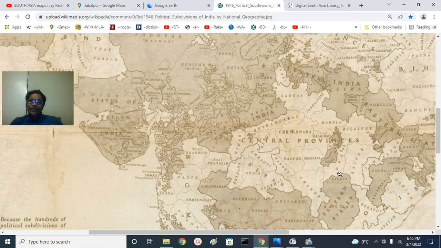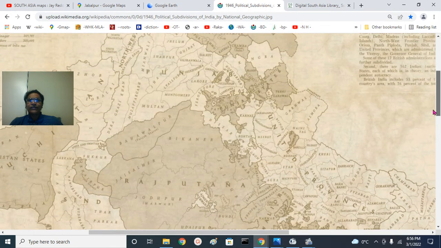Berar region, they have Chhattisgarh region. That is the Bilaspur, Raipur and Durg region. Sambalpur was there for some time. Later they merged with Orissa state. That's the difference. Orissa province, different state.